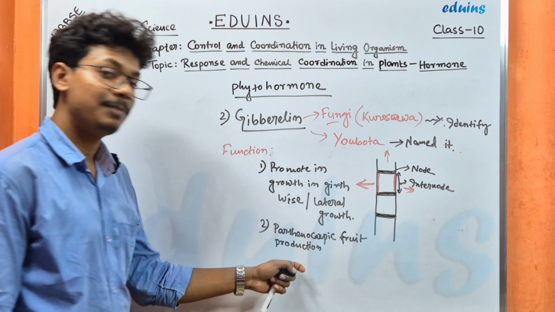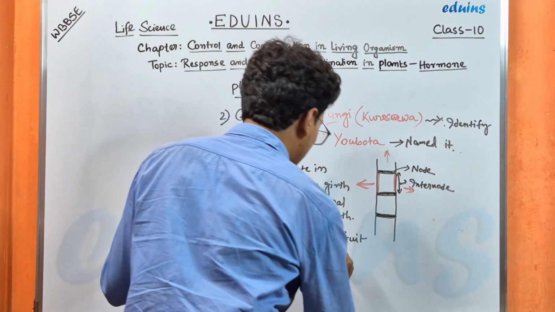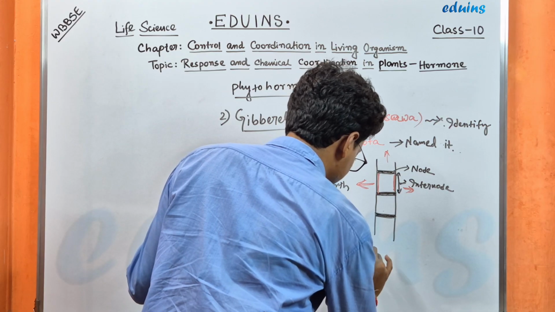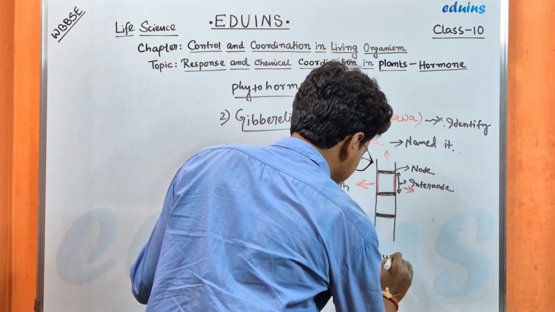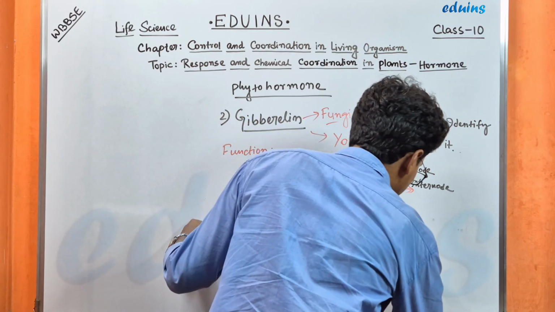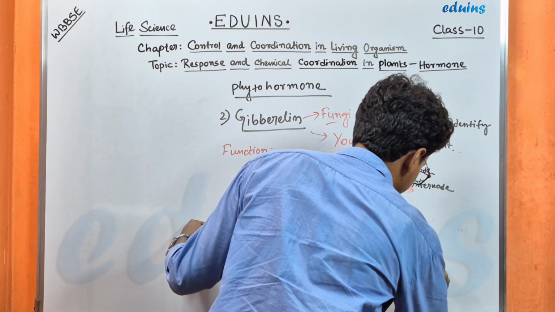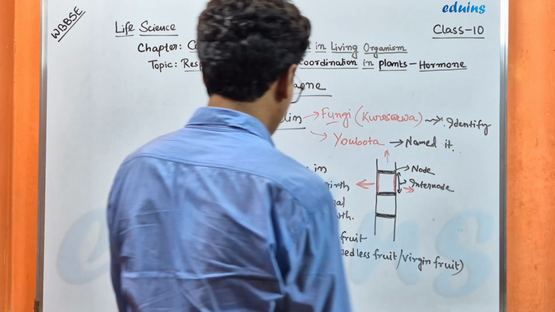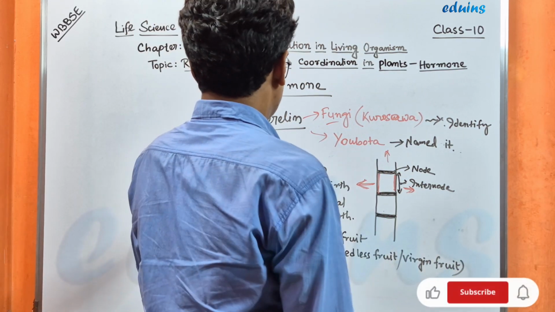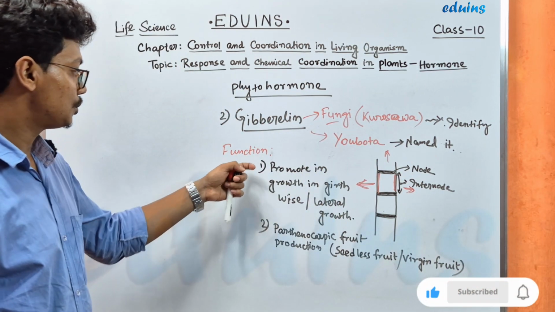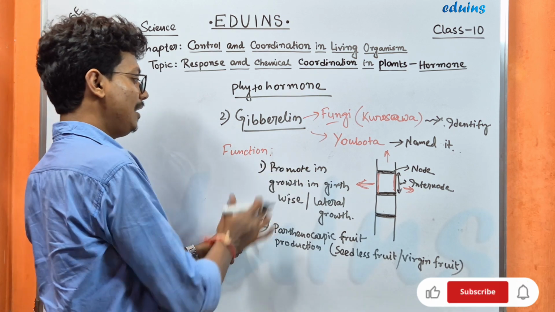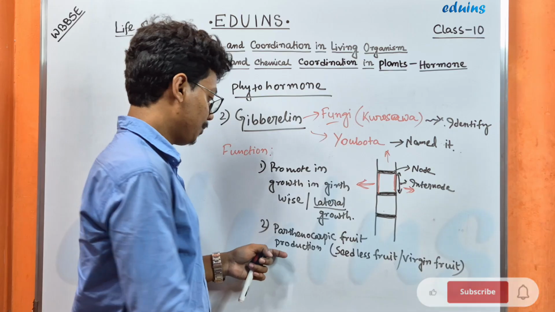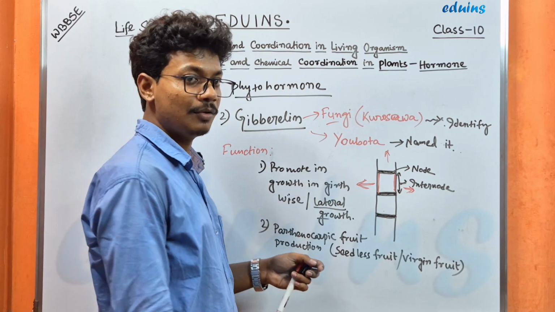Okay, so this parthenocarpic fruit is also known as seedless fruit or virgin fruit. So the function of gibberellin is to promote the plant in girth-wise or lateral growth, and also help in the production of the parthenocarpic fruit.